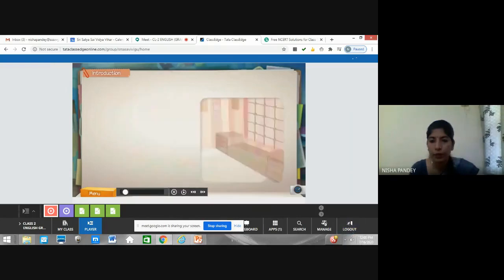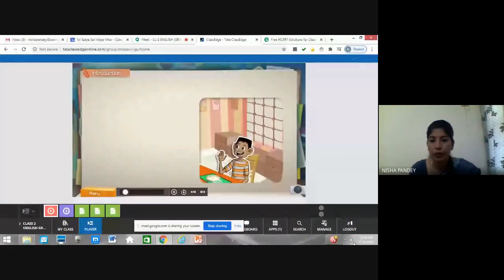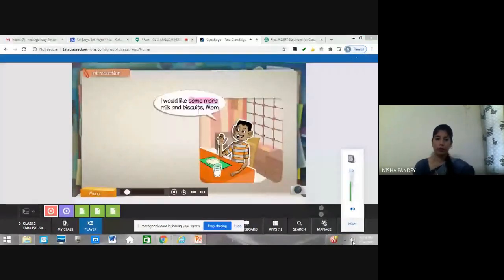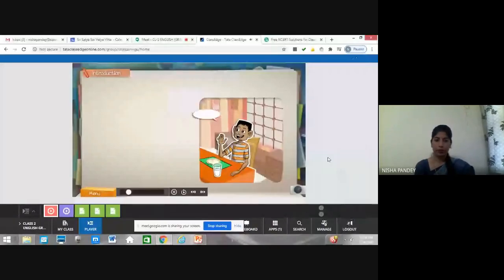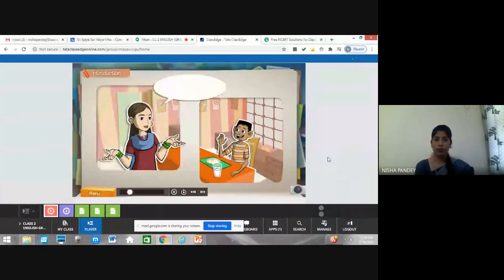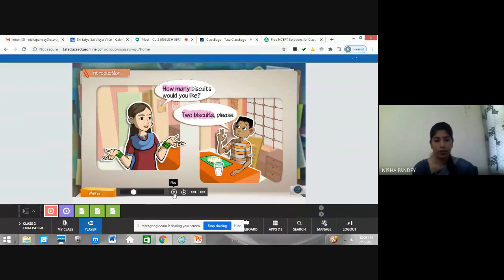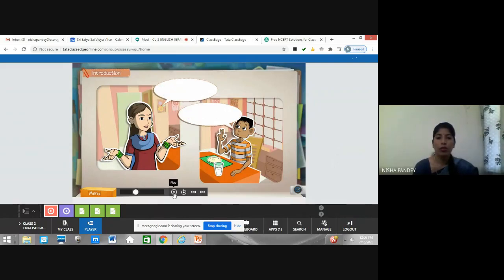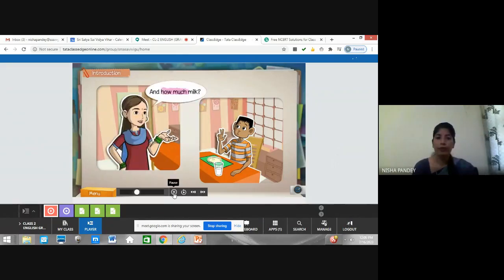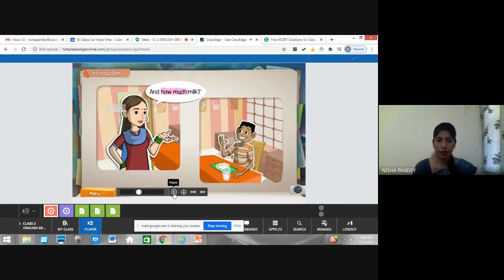I would like some more milk and biscuits, Mom. How many biscuits would you like? You Two can put your biscuits, mic on off, right? Yeah. Okay. please. And how much milk? Just a little milk will do, Mom.